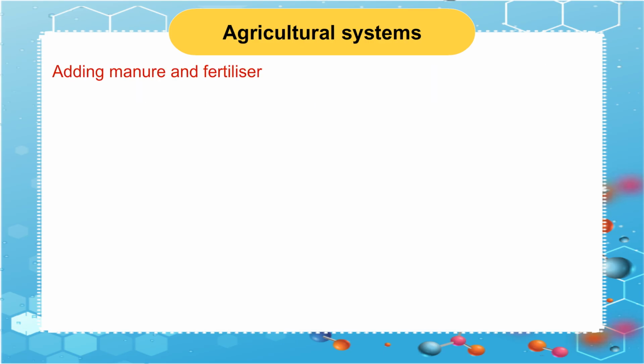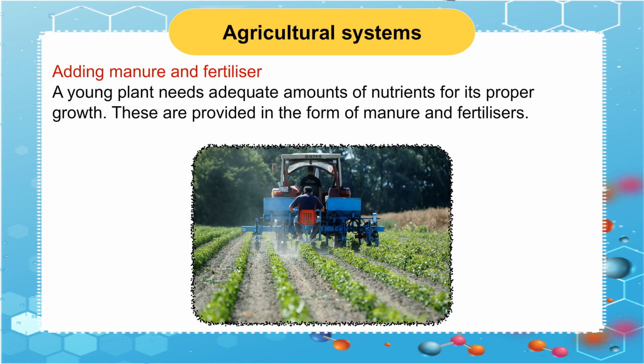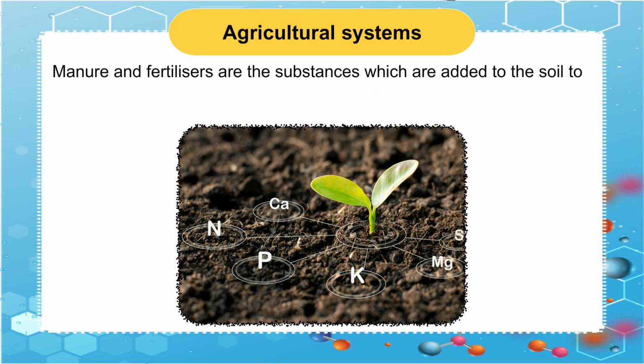manure and fertilizer. A young plant needs adequate amounts of nutrients for its proper growth. These are provided in the form of manure and fertilizers. Manure and fertilizers are the substances which are added to the soil to provide nutrients for a healthy growth of plants.